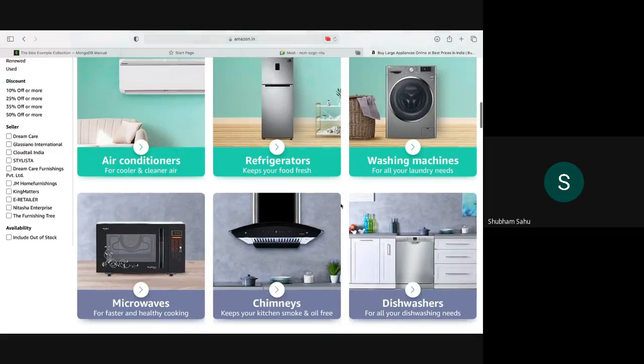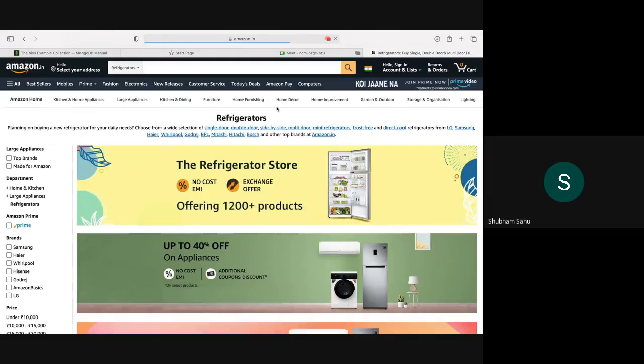Suppose you are going for buying a refrigerator, and you are going for buying a top. That time you will see a totally different description of the top. I'm talking about the field values. Size will be available on the waist, on the shoulder, for the top, but that will not be available for the refrigerators. And there are a lot more attributes which can be there for the refrigerators but cannot be there for the top. So this type of thing is also kind of unstructured.